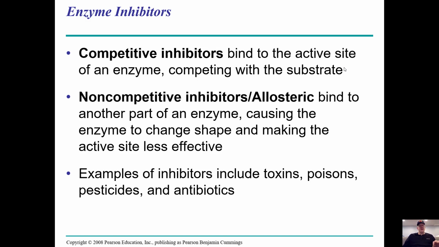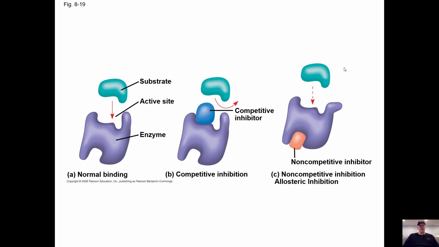Competitive inhibitors are actually shaped similarly to a substrate, and what they do is they bind the active site, and then they block the substrate from getting in there. Allosteric inhibitors, what they do is there's a separate site other than the active site called the allosteric site. So an allosteric inhibitor will bind the allosteric site, and it'll actually change the three-dimensional shape of the enzyme, thus shutting off the active site.